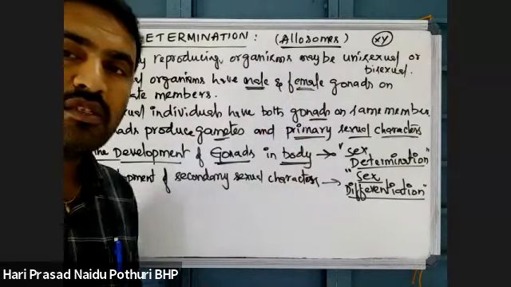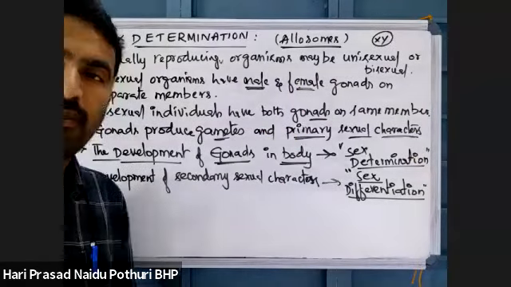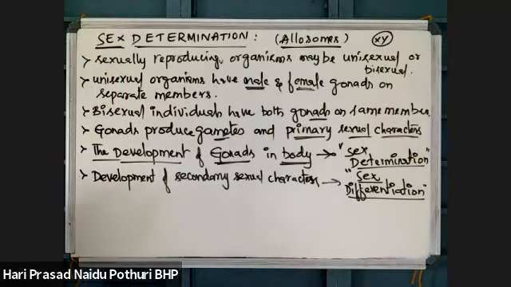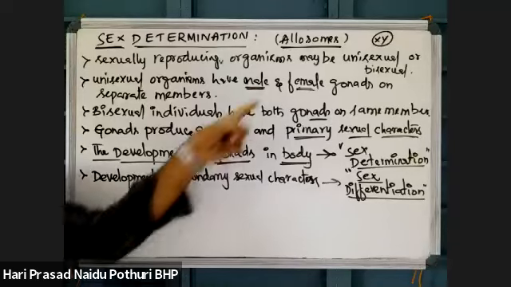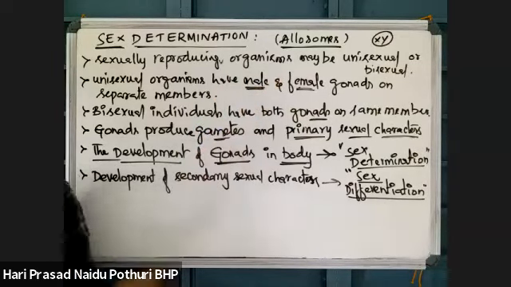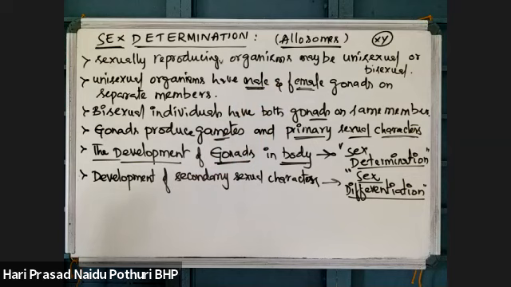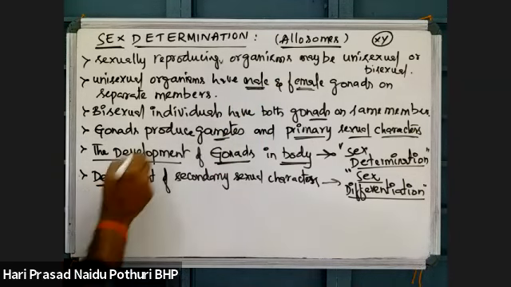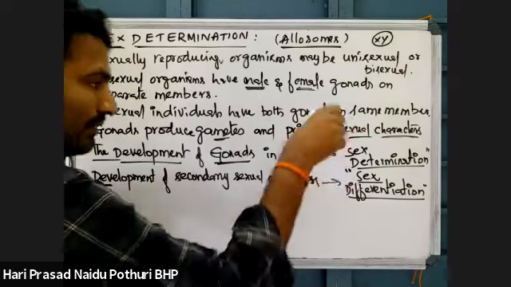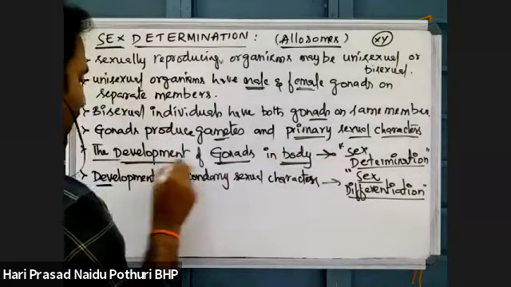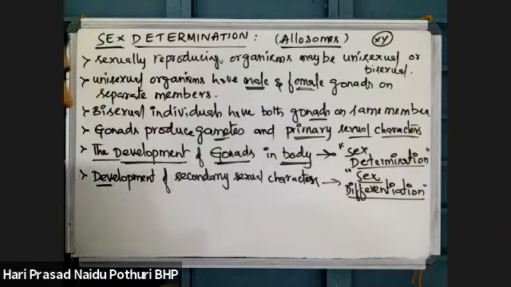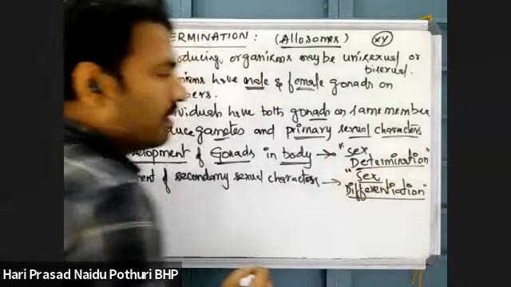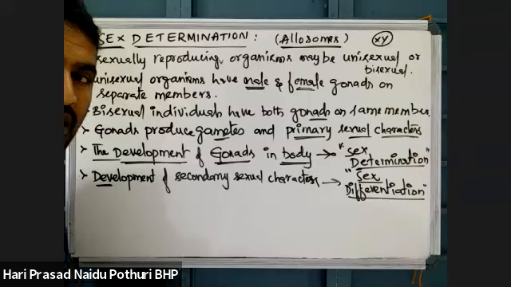But some organisms have either male or female gonad only. If a male gonad is only present, then that individual is a male organism, and likewise for female. So male and female gonads are present on separate members of the same species, which is what we call a unisexual individual. That development or formation of gonads in the body of an individual is called sex determination.